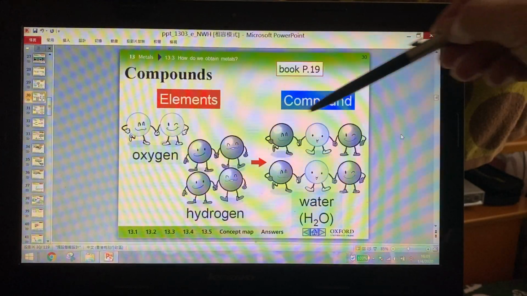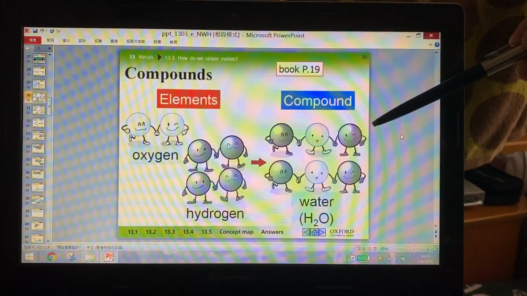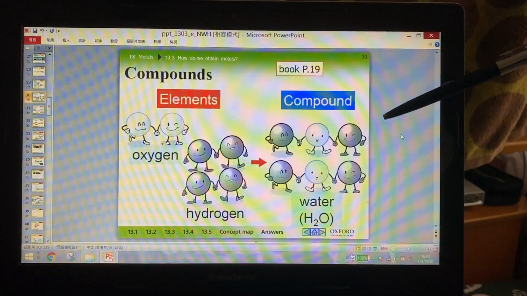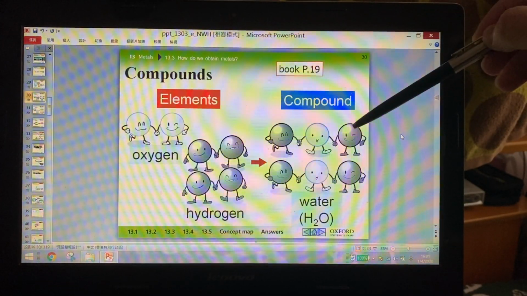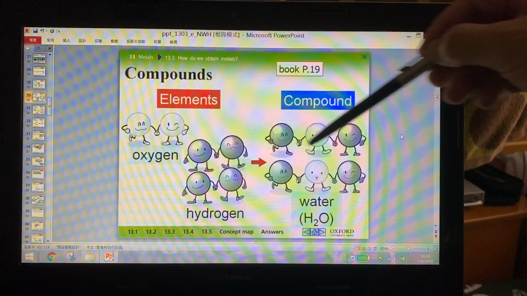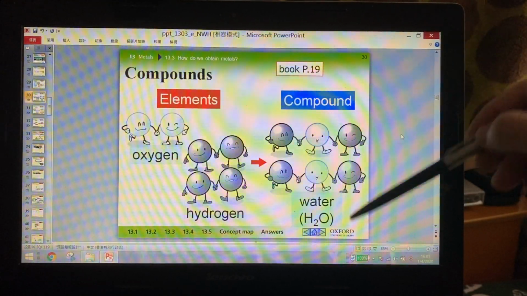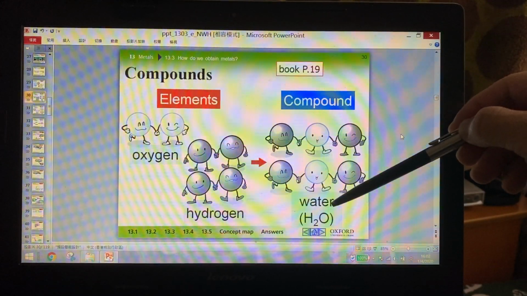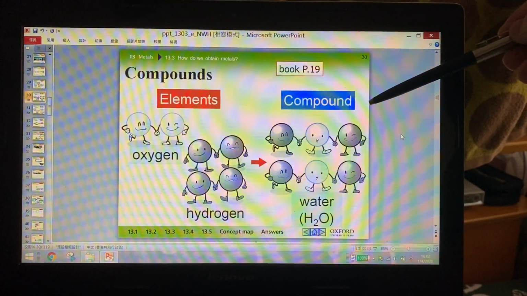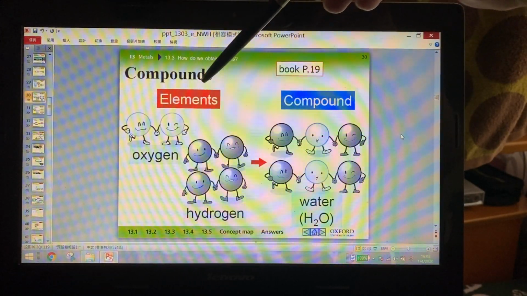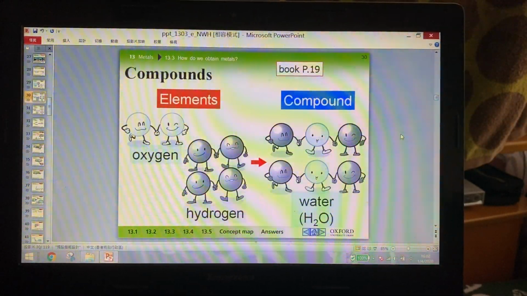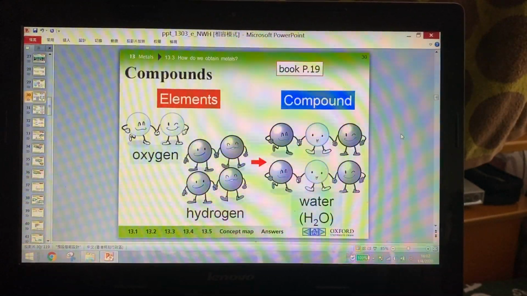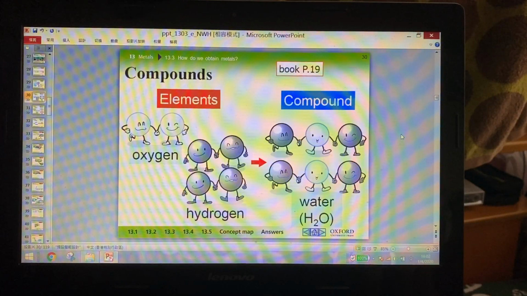Actually, water is not an element. Water is not pure. Water is oxygen and hydrogen combined together. So H2O, that is water. So H2O, water, is a compound. Oxygen is an element. Hydrogen is an element. But water is a compound. Okay? So you should already understand what is an element, what is a compound.